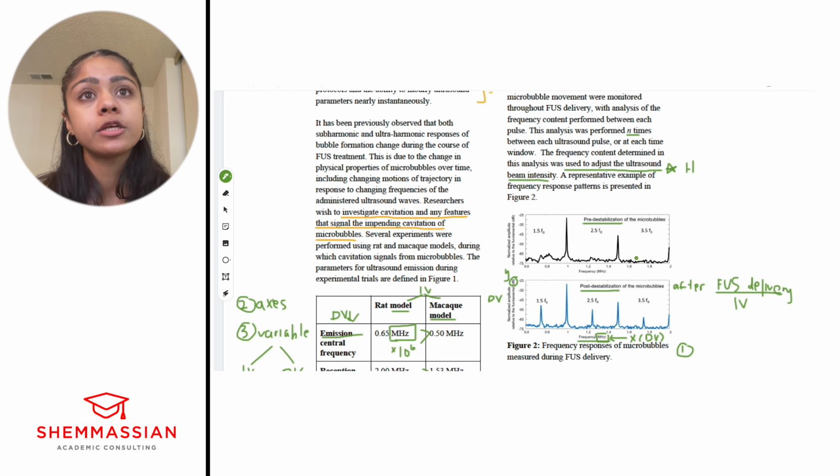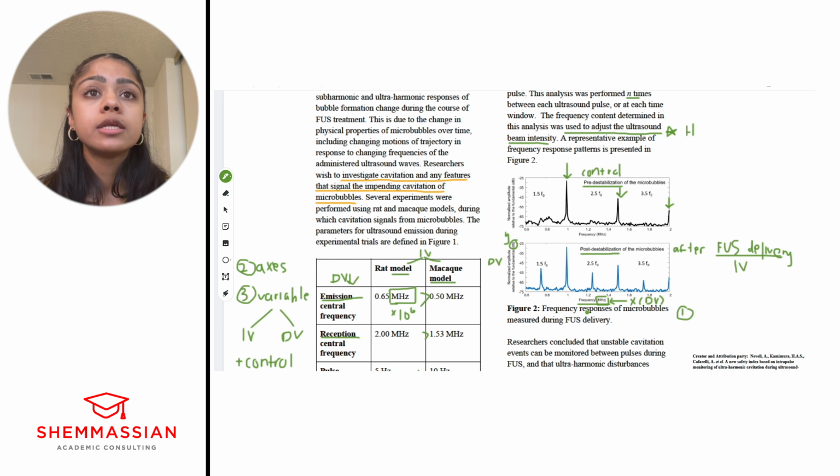So pre-destabilization, right? This is basically going to be control. What is in this control? We see this frequency, right? This is the natural frequency of the microbubbles. And we see high amplitudes here, high amplitude here, and again right here. Okay, now let's compare that to after FUS delivery.